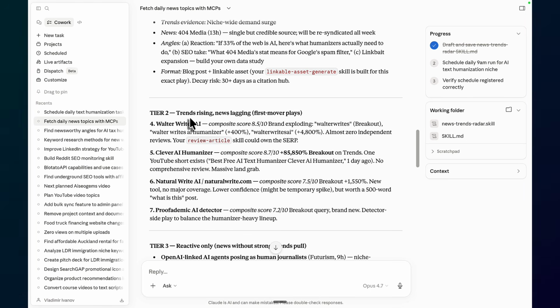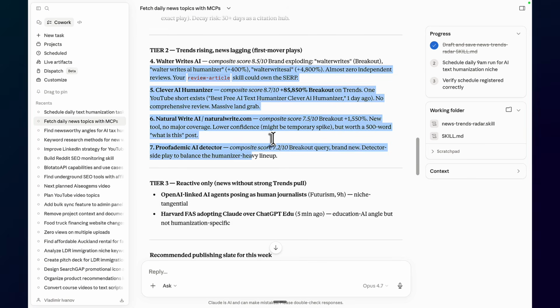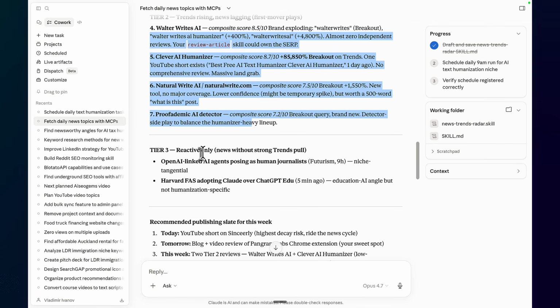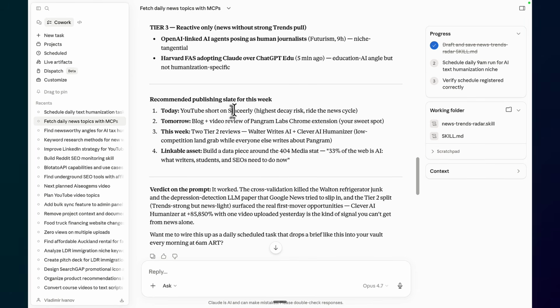Tier 2, trends rising, news lagging. First mover plays, and this acts as a product gap. AutoWrite AI, Clever AI Humanizer, 85,000% breakout, one YouTube short exists, no comprehensive review, massive land grab. Natural Write AI, Proof Academic AI detector. So these are all the newer tools that are just getting discussed. Tier 3, reactive only. OpenAI-linked AI agents posing as human journalists. Harvard FAS adopting Claude over ChatGPT Edu. Then a recommended publishing slate for this week: today, tomorrow, this week.